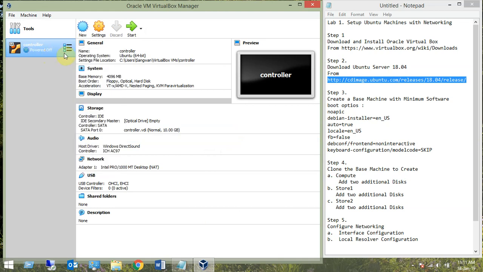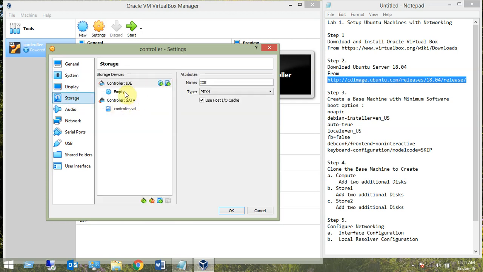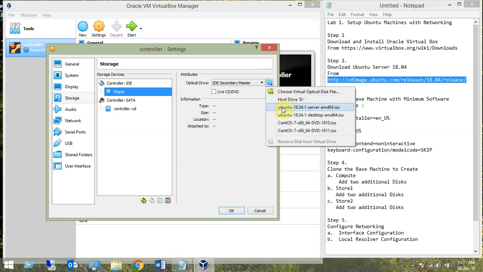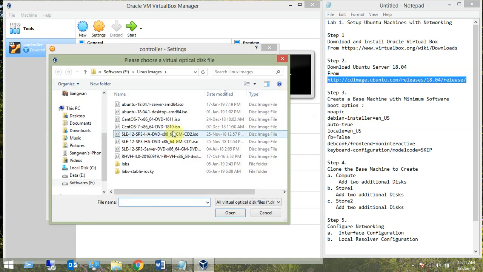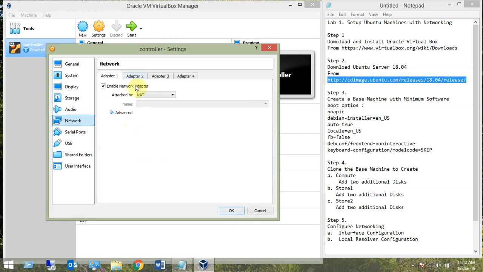Now let's make some changes to this. First is, for example, system. We are not going to use floppy, so let's put it down. We don't need the floppy drive. Second is storage. Storage is good. The CD-ROM is empty, so we can insert that downloaded DVD. I know that my ISO image is here, so I'm going to select that ISO image. So the DVD is inserted, the hard disk is created, and then come the network interfaces.